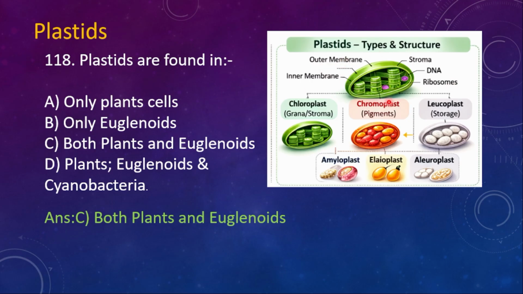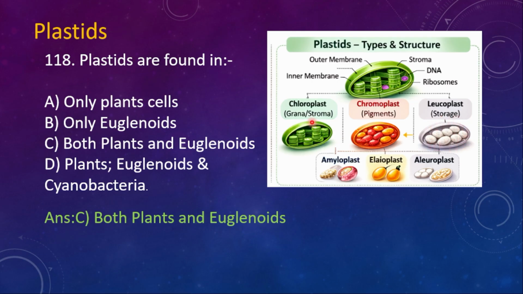This is the structure of plastids and the type of the plastids. Depending upon the function and then color, there are 3 types. Chloroplast, which is green in color, chromoplast, which will be having the pigmentations, leucoplast, which is the colorless, and then chloroplast is for photosynthesis, chromoplast is for pigmentation giving color, and then leucoplast is for storage.